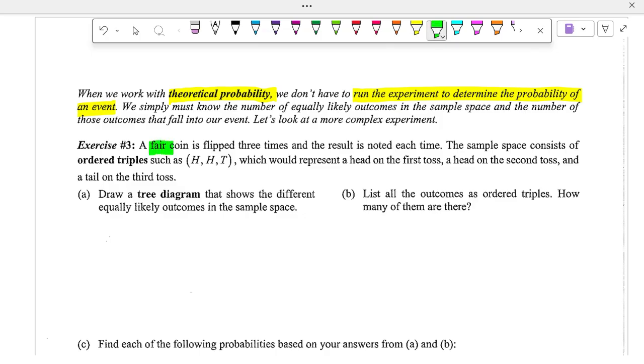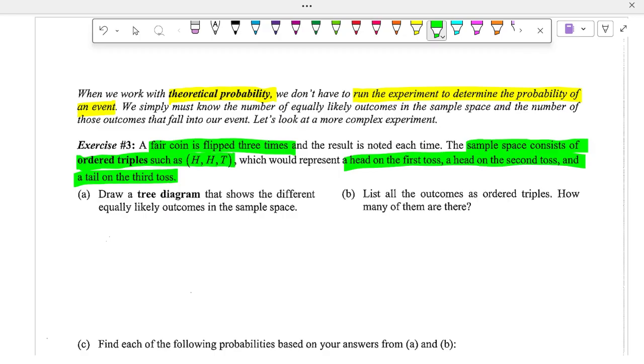So a fair coin is flipped 3 times, and the result is noted each time. The sample space consists of the ordered triples, such as heads, heads, tails, which would represent a head on the first toss, head on the second toss, and a tail on the third toss. They first want us to draw a tree diagram to show the different equally likely outcomes in the sample space. So remember, a tree diagram just kind of maps out everything that's going on. You can either do this starting at the side or you can start at the top and work your way down. It doesn't matter. I'm going to do the side.